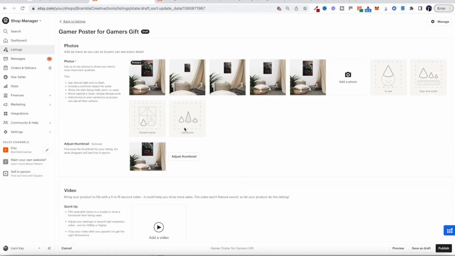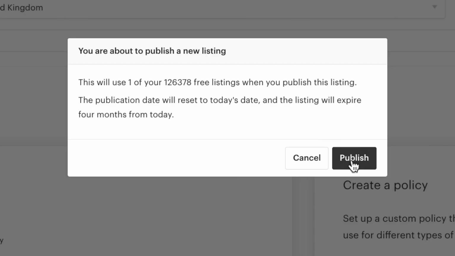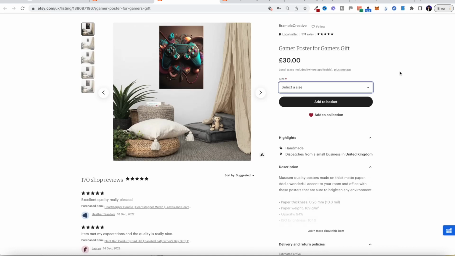As you can see, it's a draft in my Etsy account, and all I need to do is just publish that. And now that's available for sale on Etsy, and people can find that for free, purchase it, and I can be making profit in the process, all using AI generated art.